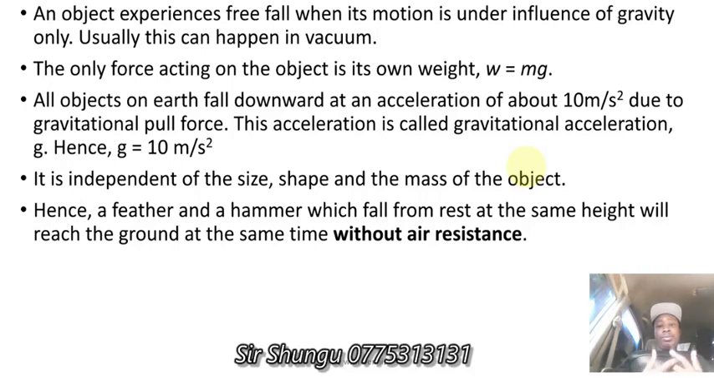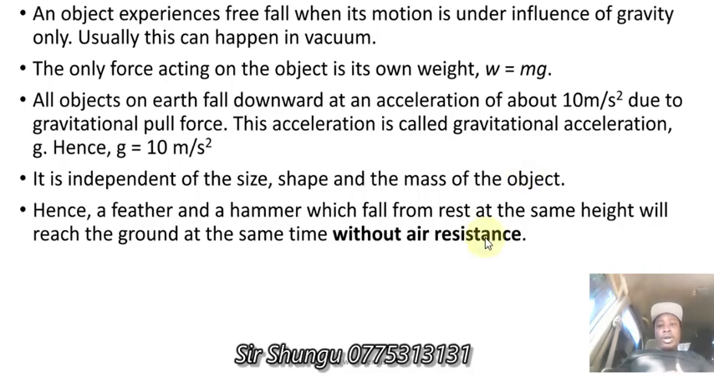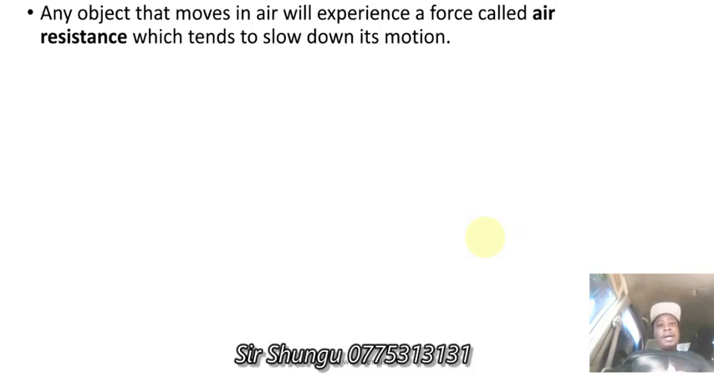That is in a vacuum where there is no air resistance. However, any object that moves in air experiences a force called air resistance. Earth is not a vacuum, we have air, so there's going to be air resistance, which tends to slow down the motion of objects that are falling. This is why here on Earth, when you throw a hammer and a feather from the same height, they are not going to reach the ground at the same time.